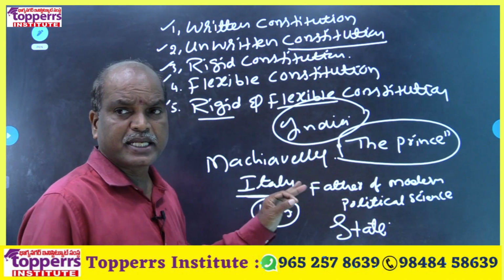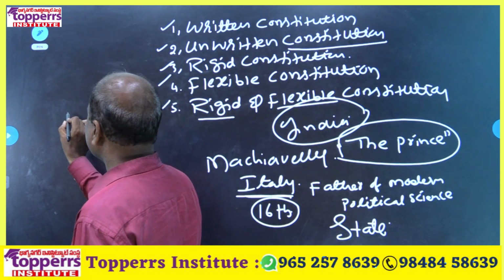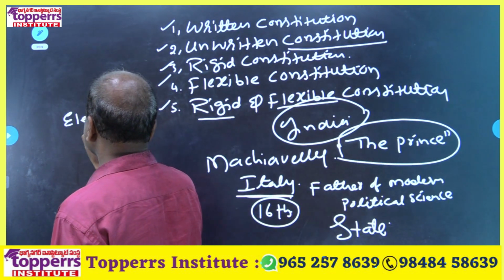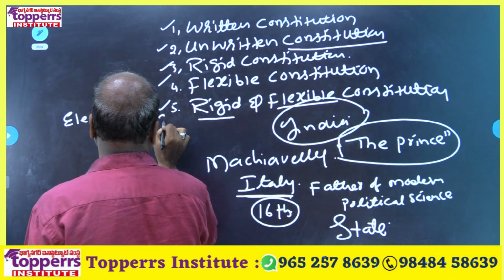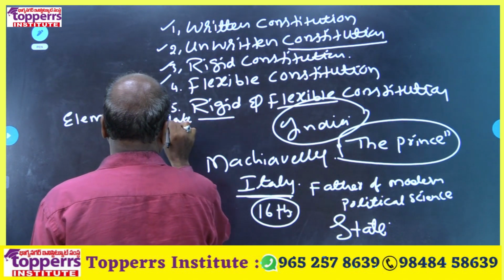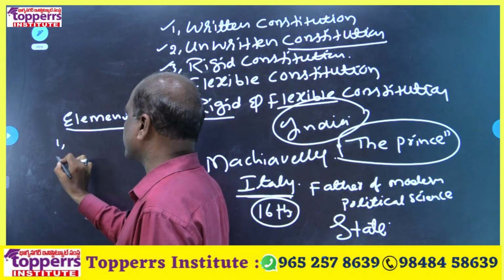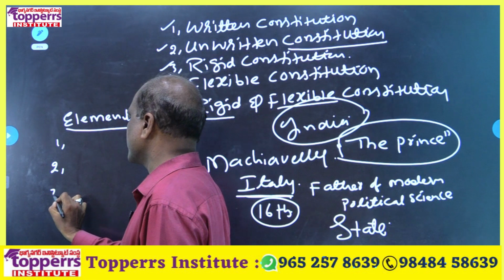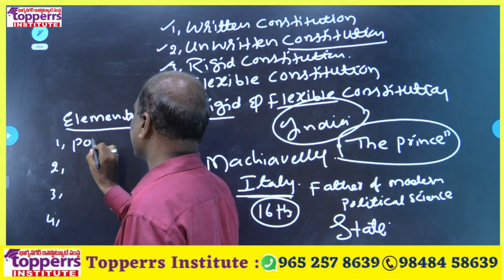Another one. State essential elements are four. Essential elements of state. How many? Four. In that, first one is population.